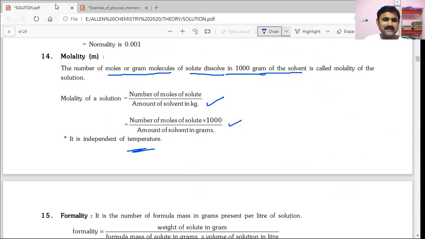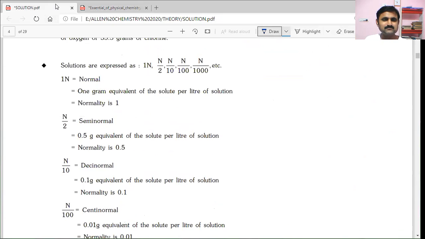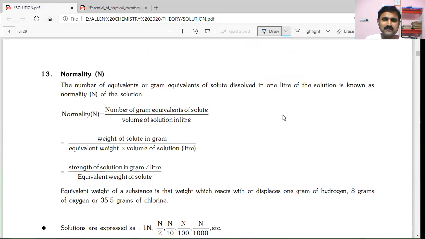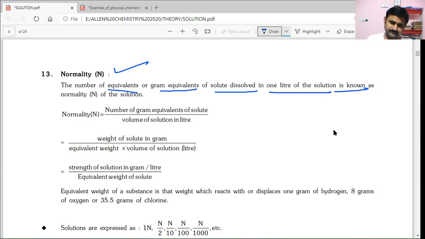Okay, next we will see another important terminology, normality. Number of equivalents or gram equivalents of solute dissolved in 1 liter of solution is called normality.